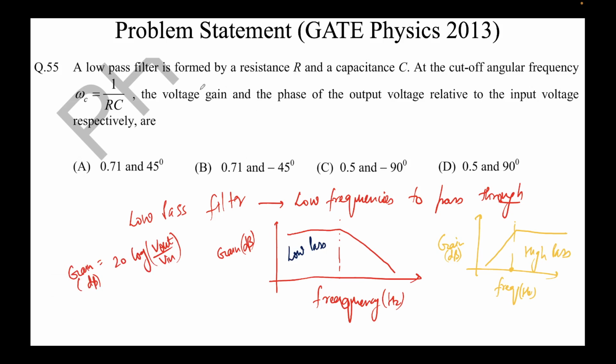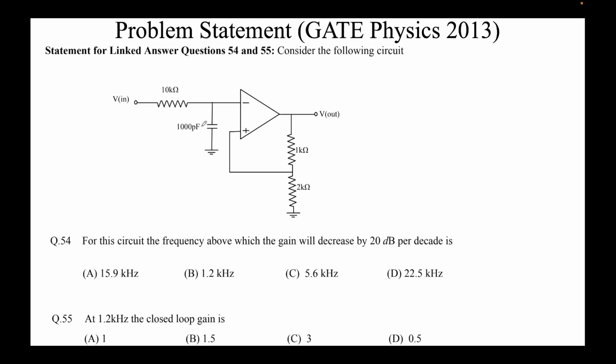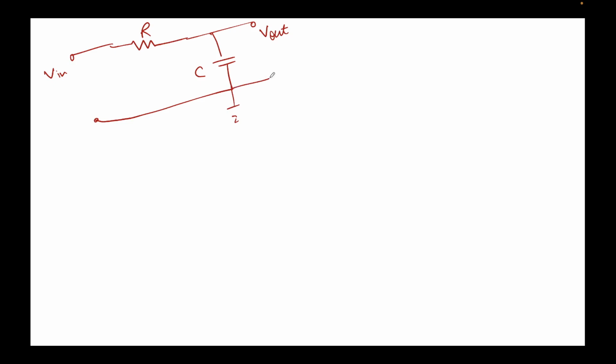So in this question, what we are told, a low pass filter is formed by a resistance R and a capacitance C. So first we must understand how the circuit looks like. This is a typical circuit. So I'm going to draw this circuit. Okay, so this is V in, this is R, this is C, this is grounded, and this is where we take the output. That's simply the circuit for a low pass filter.